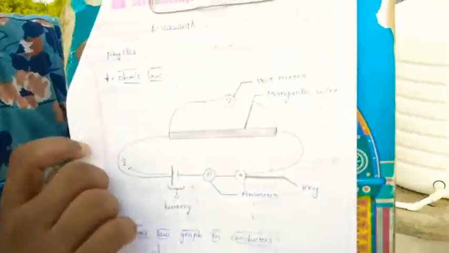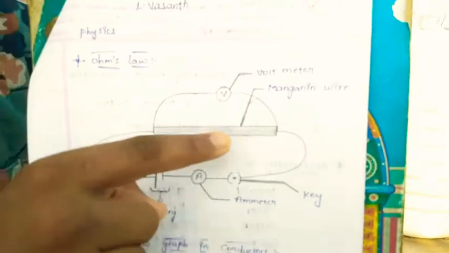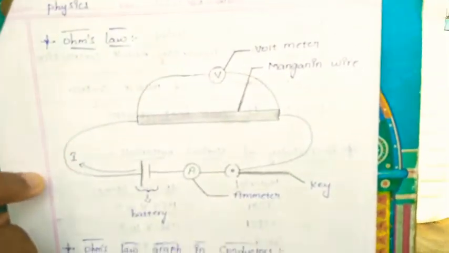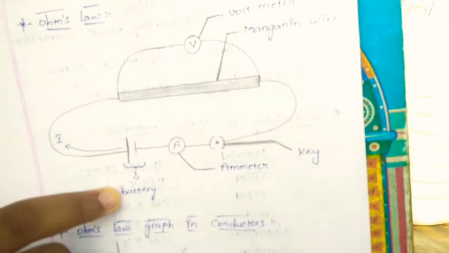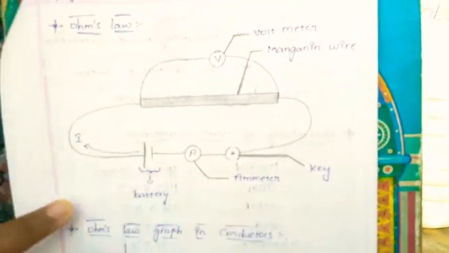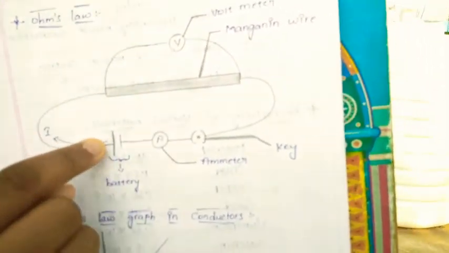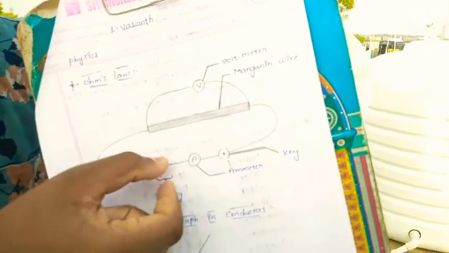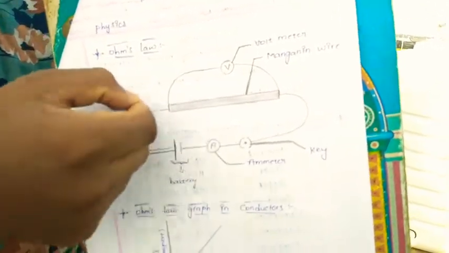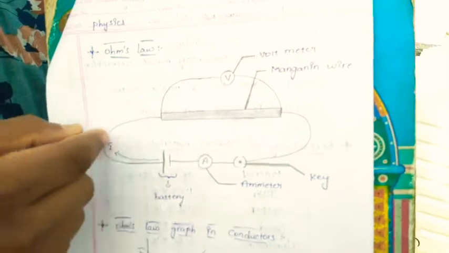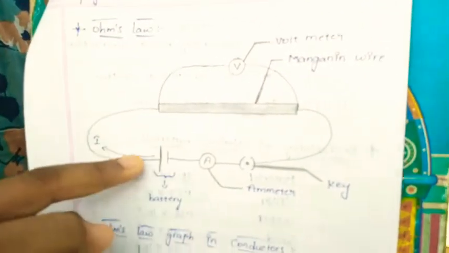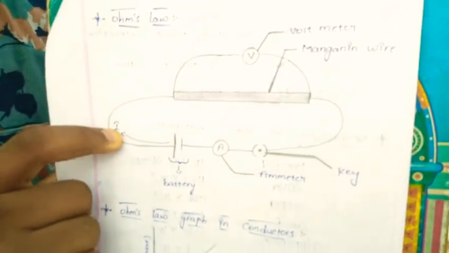Here observe. A closed circuit is there, which has manganese wire, voltmeter, battery, ammeter and key. Here we will observe from the positive terminal to the negative terminal. The battery charges are moving in the direction of the manganese wire. Think about the voltmeter direction. Here I is defined as the electric current.